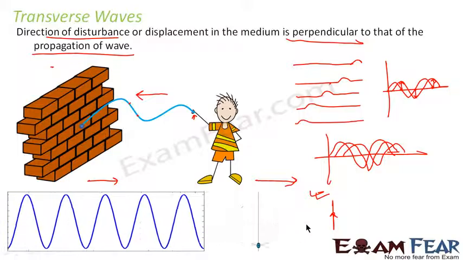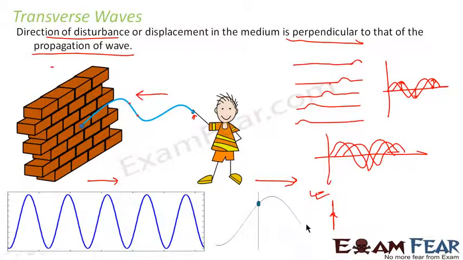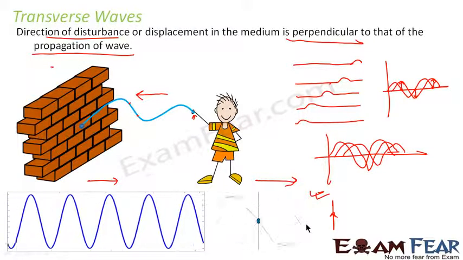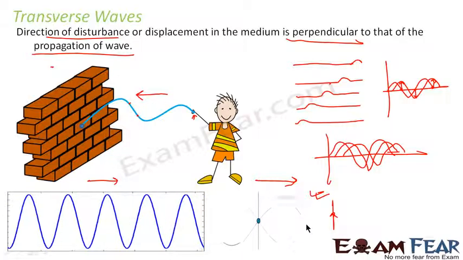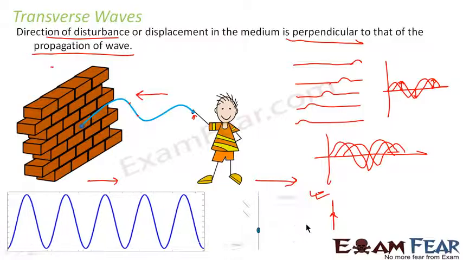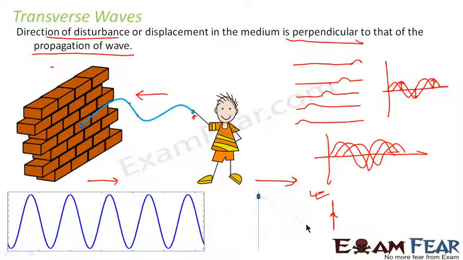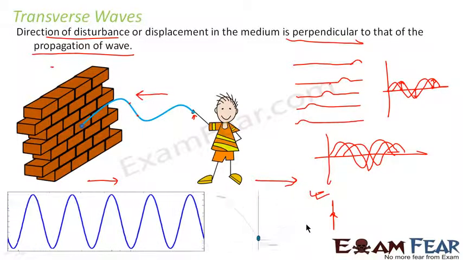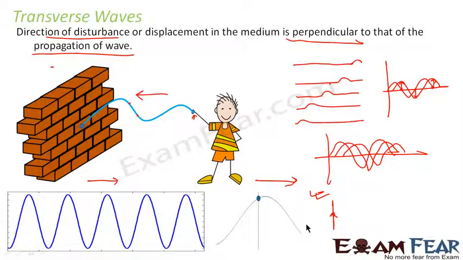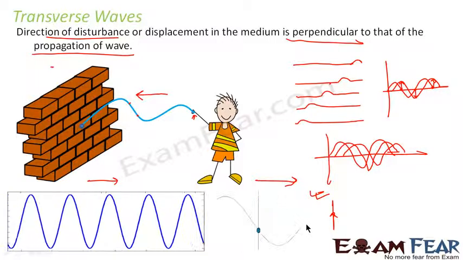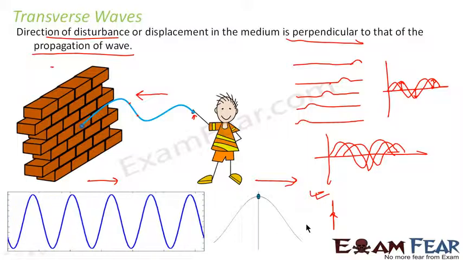So I hope you are able to understand what a transverse wave is. A transverse wave is the one where the wave propagates perpendicular to the direction of disturbance. Direction of disturbance is nothing but the direction of motion of the particles in the medium. Also remember that the particles of the medium don't move from initial to final position. They just move about their own mean position. They just keep moving up and down about their own position, and the energy gets transferred from one particle to another and so on.